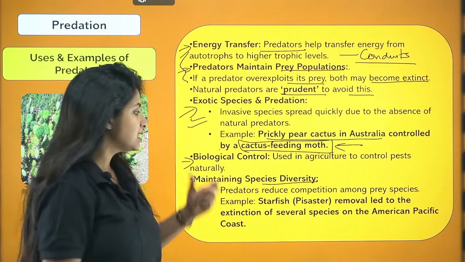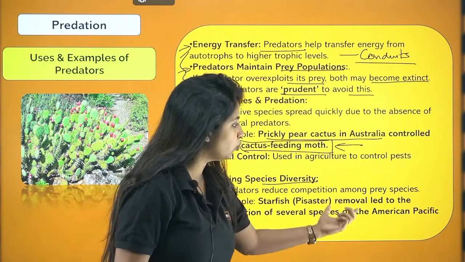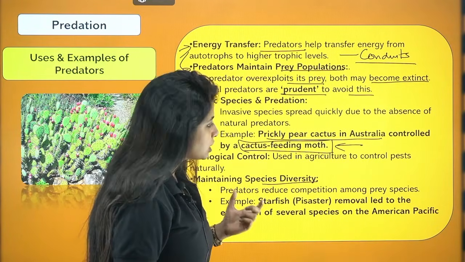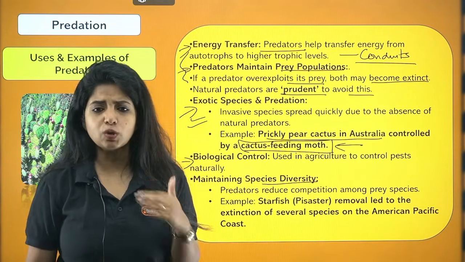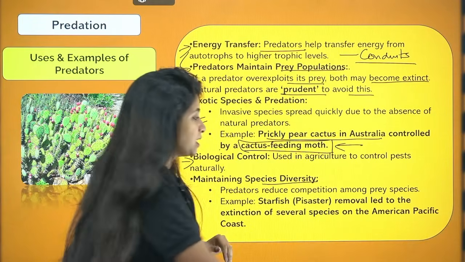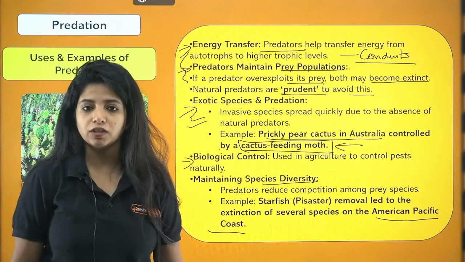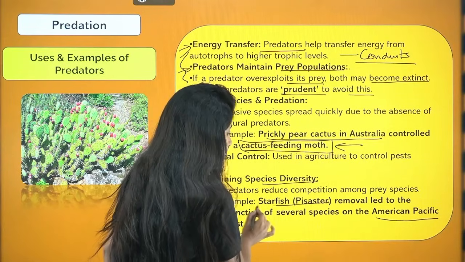The prey species. Example: starfish removal led to the extinction of several species on the American Pacific coast. So listen, there were so many species on the American Pacific coast, and there was a predator whose name was Pisaster. This is a starfish.